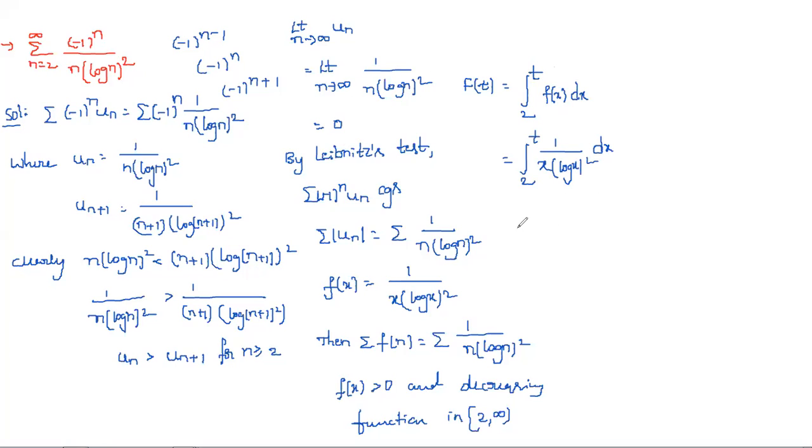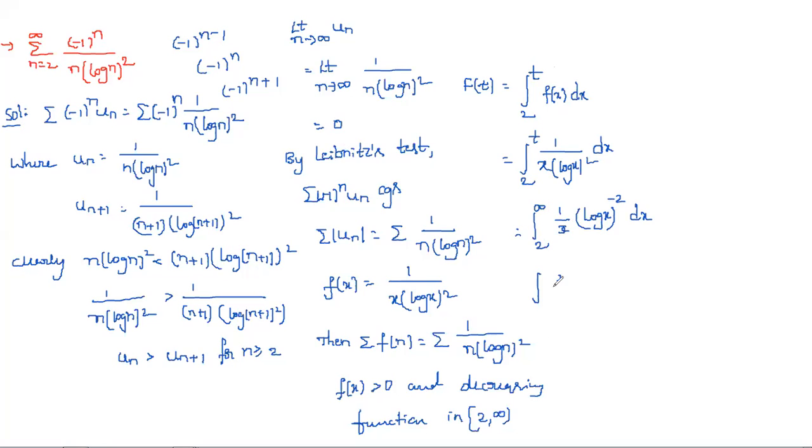Which is equal to the integral, and can you write this as 1/x into (log x)^(-2) dx, taking this into the numerator? Is this in the form of the formula or not?